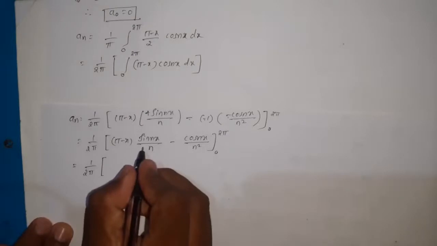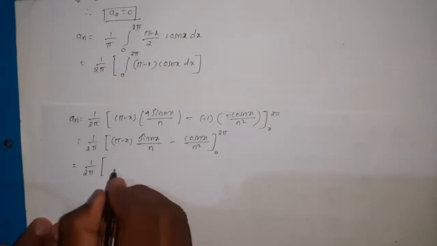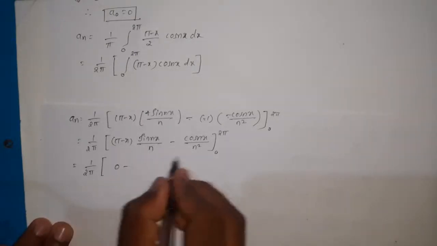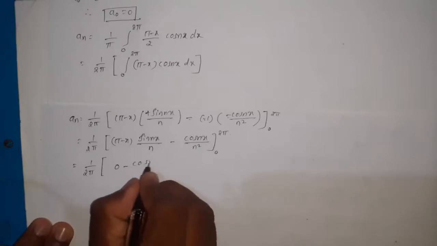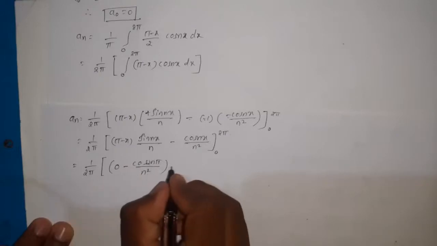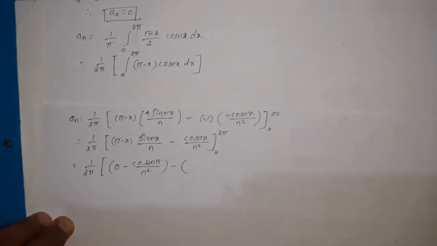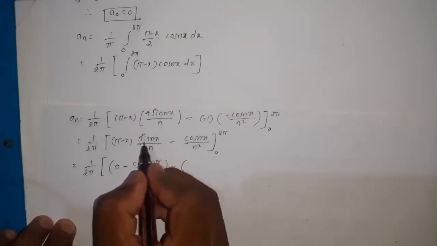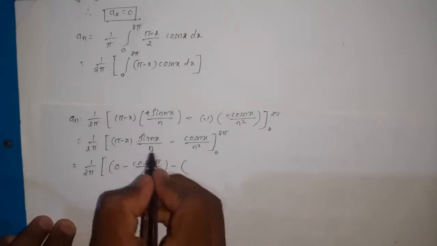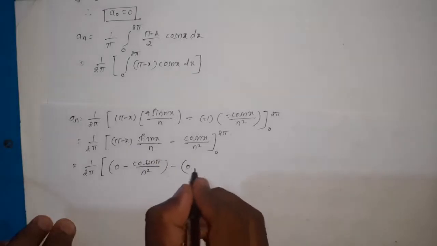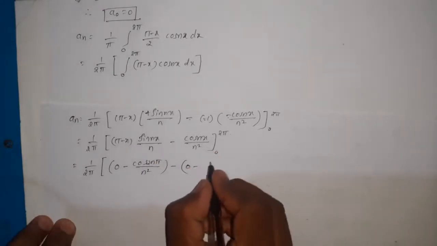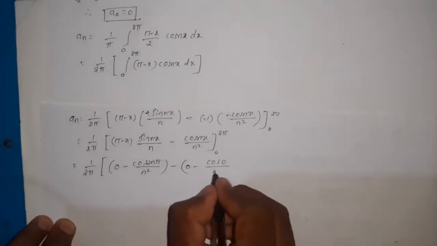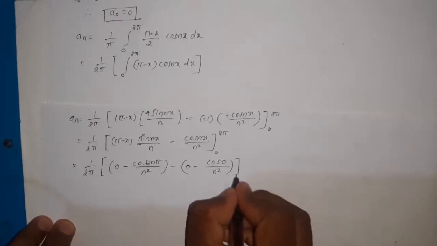So therefore for upper limit the first value is equal to 0 minus, and this is cos 2n pi divided by n square, minus, and the lower limit. So here the lower limit is 0. We know that sin 0 is 0. So therefore 0 into (pi minus x) by n, that is also 0, minus cos 0 divided by n square.